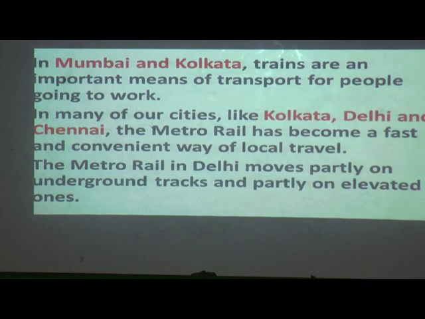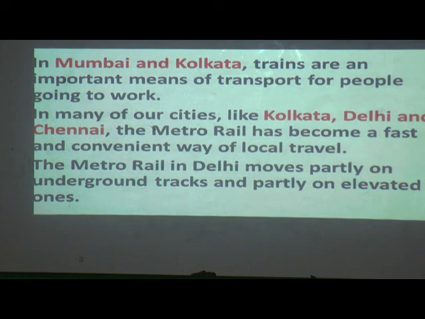In Mumbai and Kolkata, trains are an important means of transport for people going to work. We have important cities like Mumbai and Kolkata, and in them trains are used as a means of transport for going to work. In the morning when they rush for work, they have metro trains too. They have local trains.